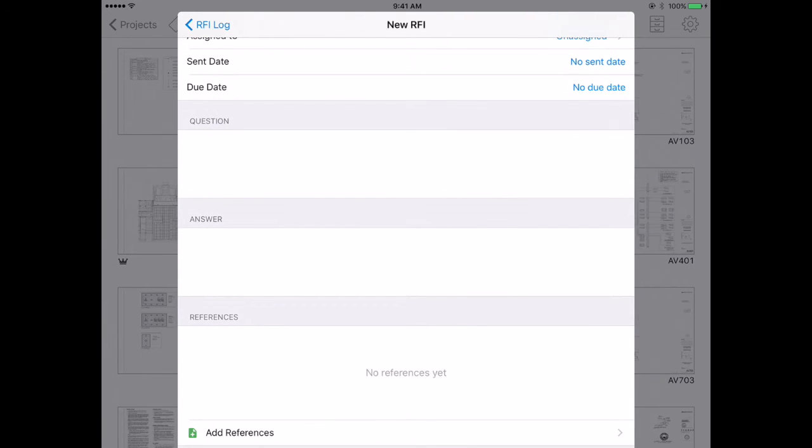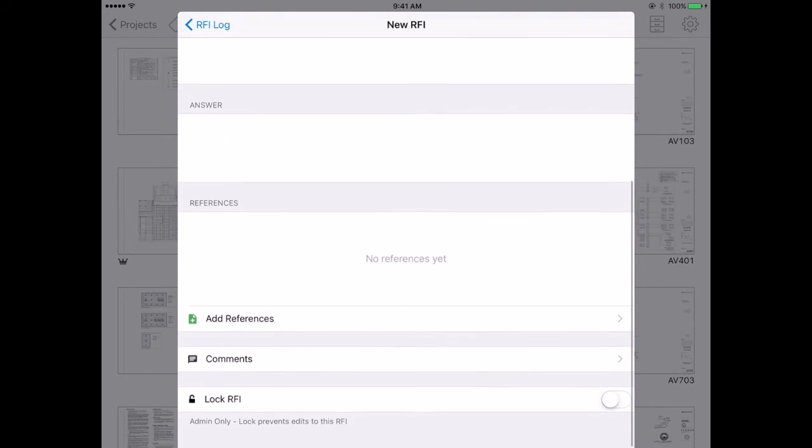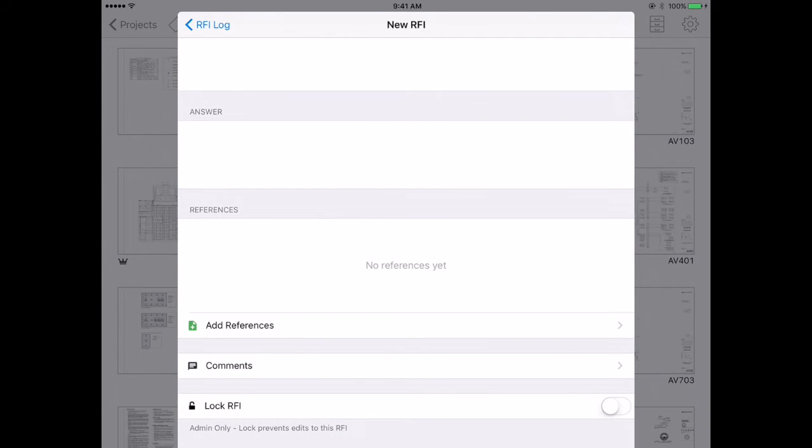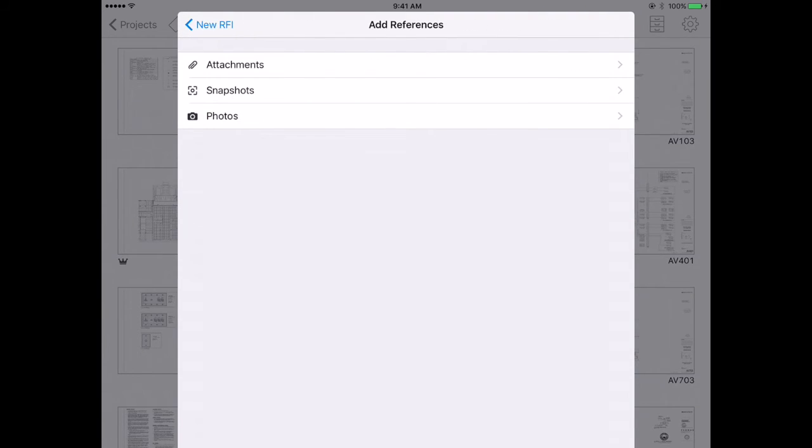I can put in my question. There's a space for the person responsible for the RFI to put in the answer. And I can also include references. What's a reference? An attachment, a snapshot, or a photo. So the great thing about our RFI tool is not only that the RFIs can be linked to the drawings quickly and easily, but the richness of information I'm able to present when I ask my question.